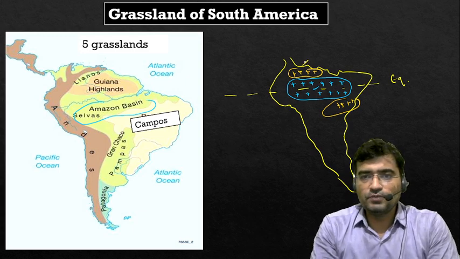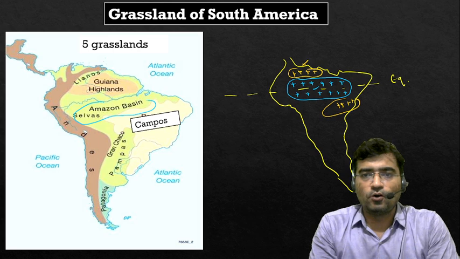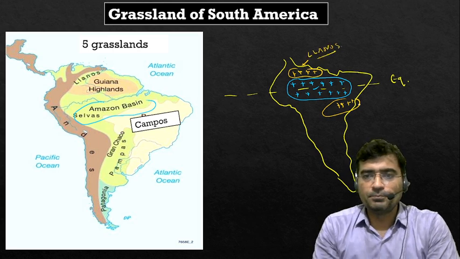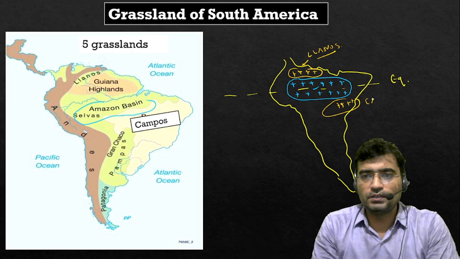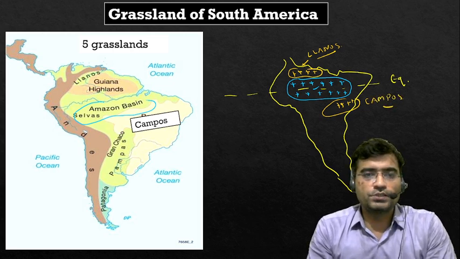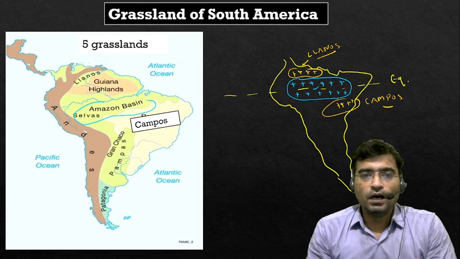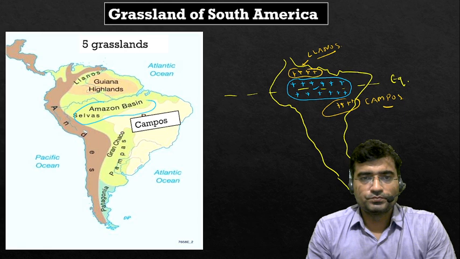In Venezuela, such a grassland is called llanos, while in Brazil, a similar form of grassland is called Campos. So Campos and llanos grasslands develop due to a scarcity of rainfall in comparison to the Selvas region.